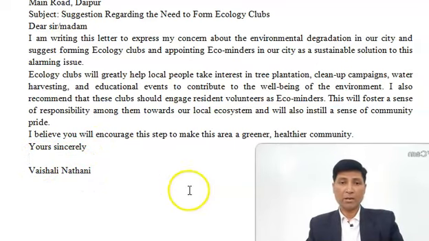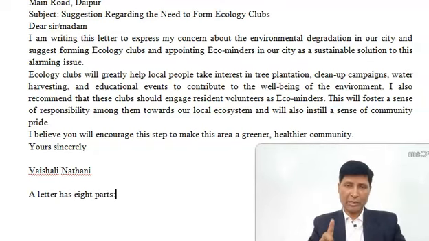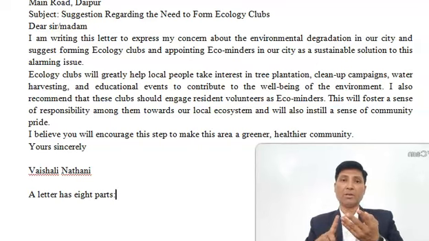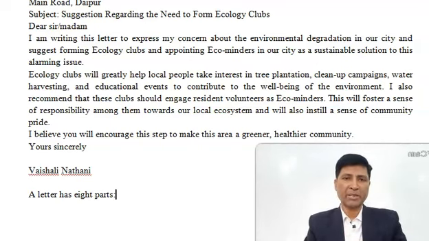So in this way, a letter has 8 parts. I am not writing, I am speaking. You can write down sender's address, date, receiver's address, subject, salutation, body of the letter, complimentary clause, and sender's name and signature. If there is a post or designation, that post or designation is to be written just below the name.